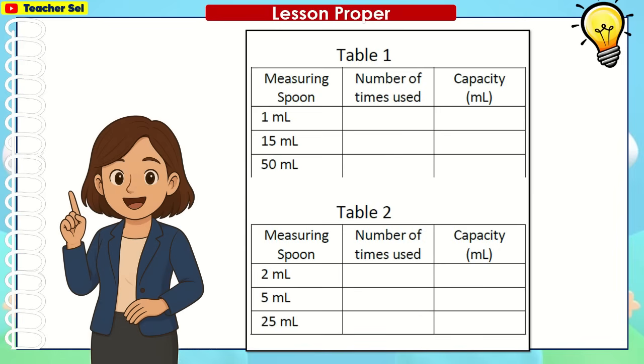For Table 1, in the first column, measuring spoon 1 ml, 15 ml, and 50 ml. In the second column, number of times used. And in the third column, you write the capacity in milliliters. In Table 2, we have 2 ml, 5 ml, 25 ml. In the second column, you write the number of times used. And in the third column, its capacity in milliliters.